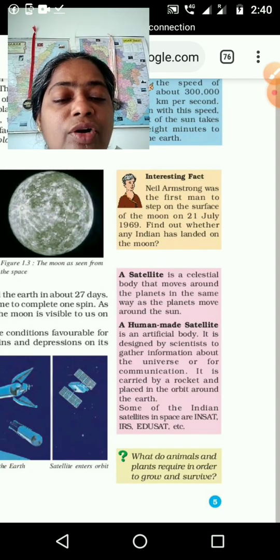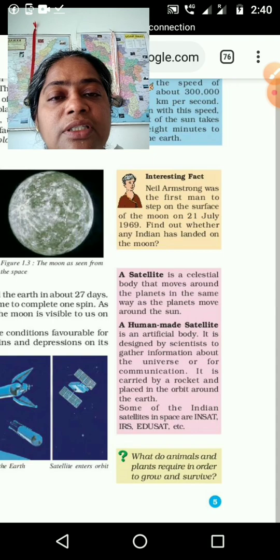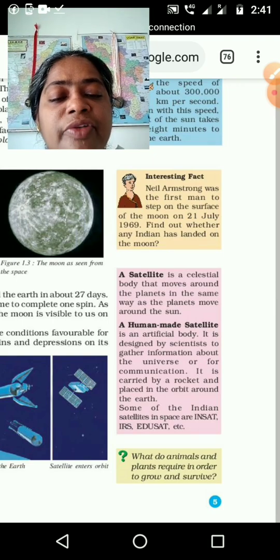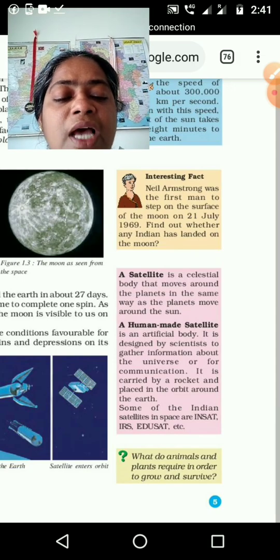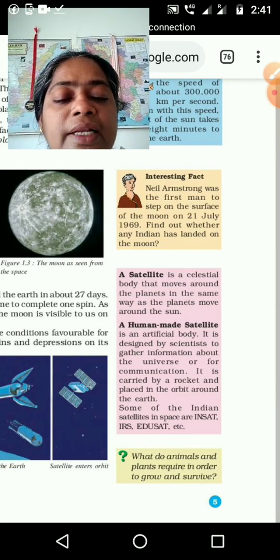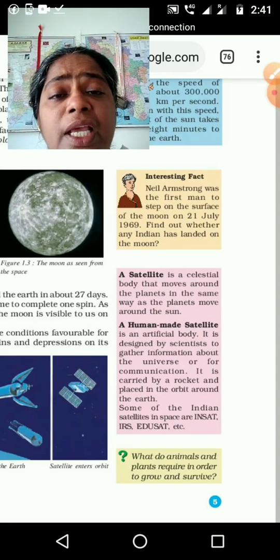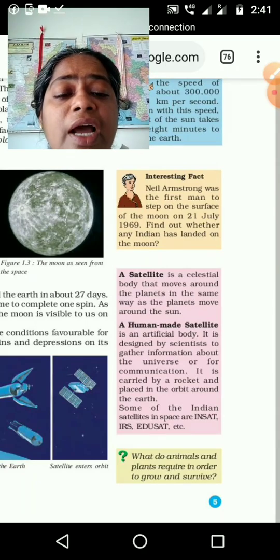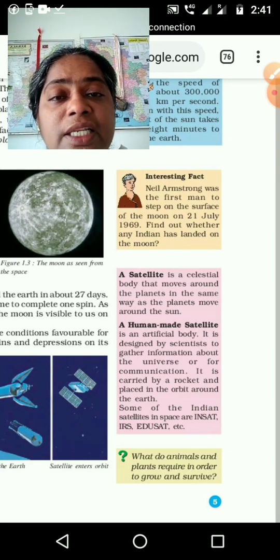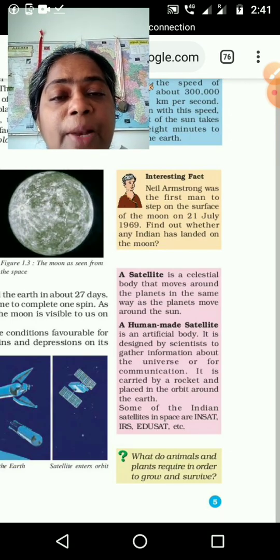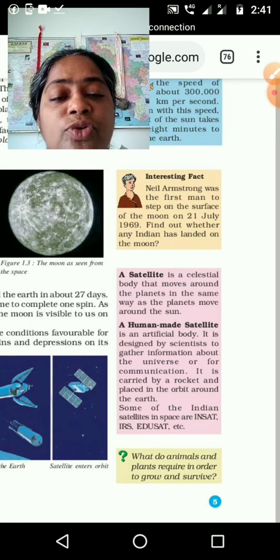It is carried by a rocket and placed in orbit around the earth. Around the earth's orbit we are placing it, with the help of a rocket. Some of the Indian satellites in space are INSAT, IRS, EduSat, etc. So like this, we have many satellites, and some of the names are given. You can find out other satellites' names with the help of your parents or from the net.